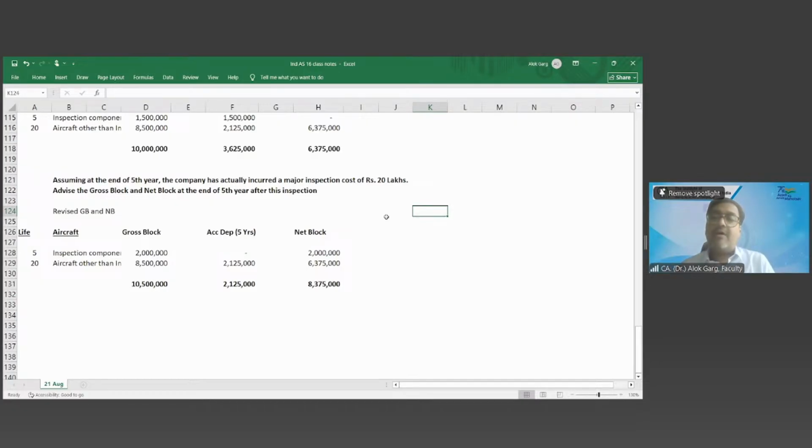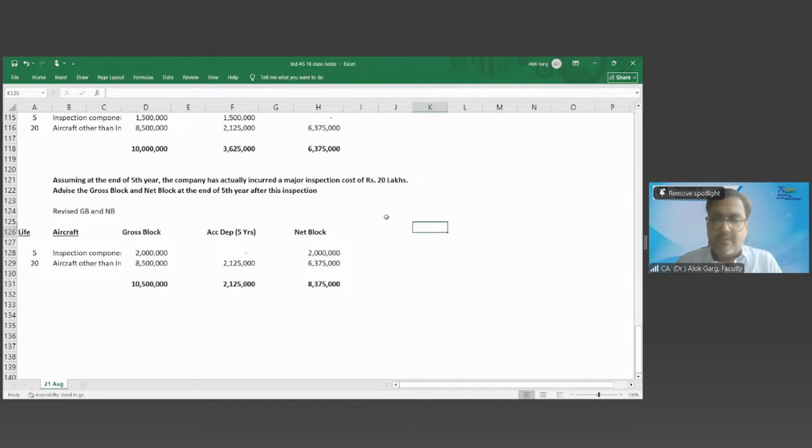Right? So whatever you are incurring as a major inspection, major replacement, or major overhaul cost, you need to capitalize and depreciate over the life where you are expecting the future economic benefit, right? This inspection cost which you are incurring will give you future economic benefit only for the next 5 years, not beyond that. That is why you are applying component accounting. What is a component? Components are those parts which have a significant value and a different useful life. Correct? That's how you depreciate.